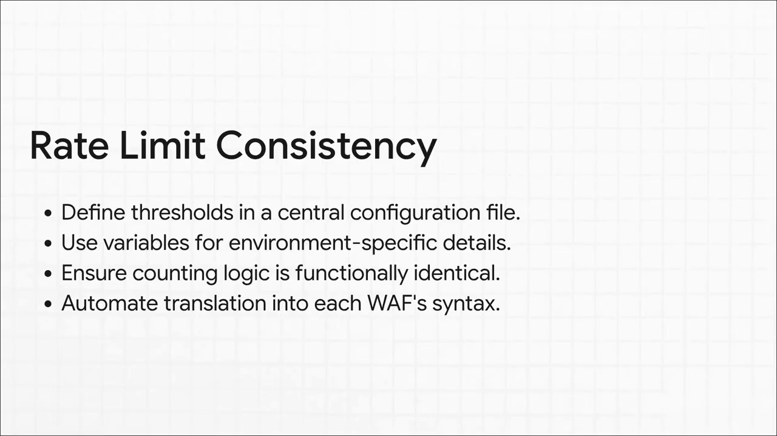And how do we get to that? We use the same GitOps pattern. You define all your thresholds in a central configuration file in Git. You can use variables for any little environment-specific details, like IP sets. The most important thing is to make sure the logic for counting the requests is functionally identical across all clouds. And then, of course, you automate the translation of that central policy into each WAF's specific syntax. The result? Rock-solid, consistent protection.